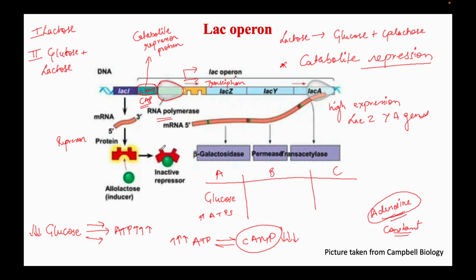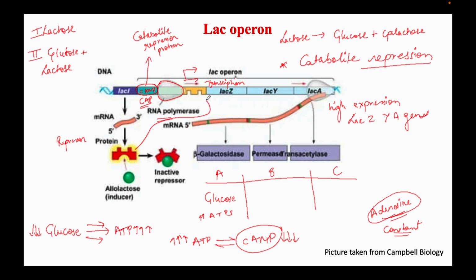If cyclic AMP levels are going down, what will happen? Two things will happen. First, there won't be a protein bound here which will stabilize RNA polymerase, and there will also be an active repressor protein.